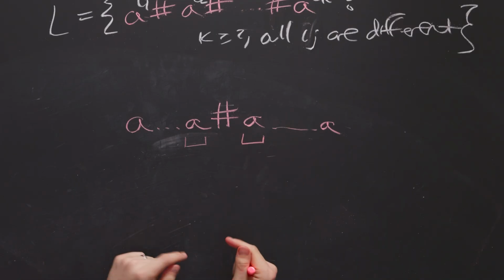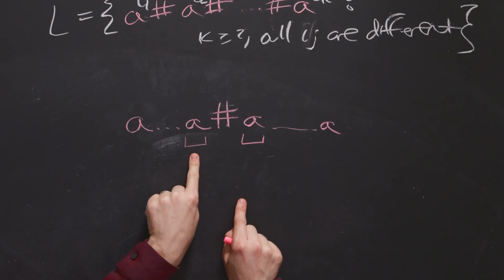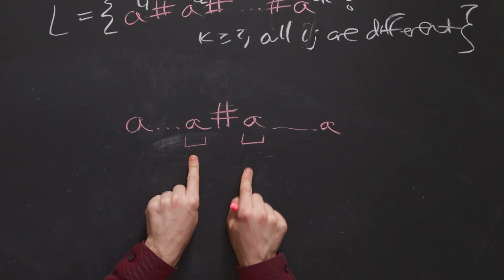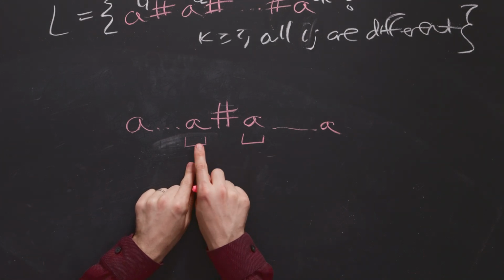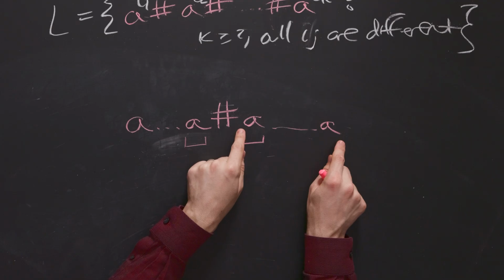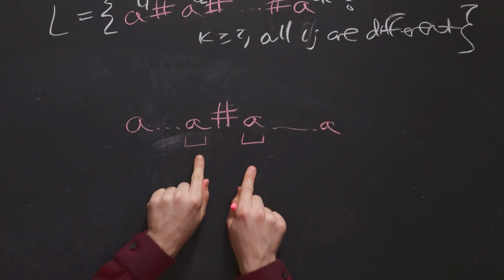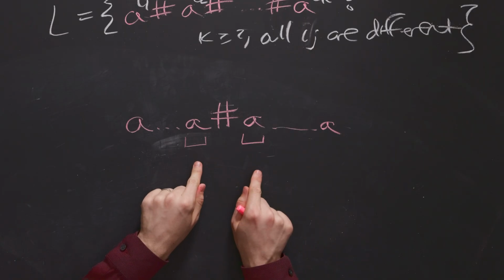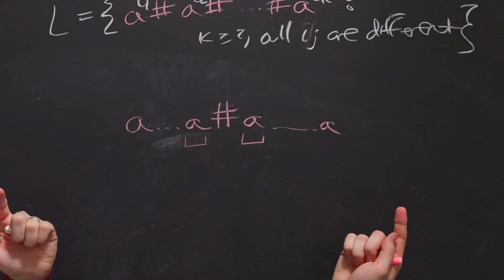And no matter what we do, if we pump once, for instance, we increase the number of a's over here by 1, but also increase them over here by 1. And that's not going to help us because we need to have these numbers on the left and right side be different to start with in the first place. And if we increase them by the same amount when we pump, then that's not going to cause one side to become the other because they increase by the same amount.